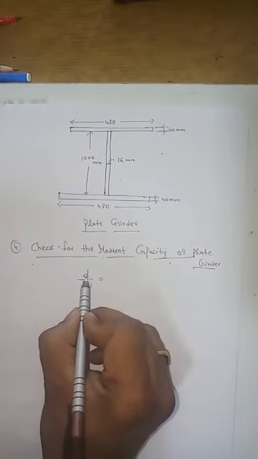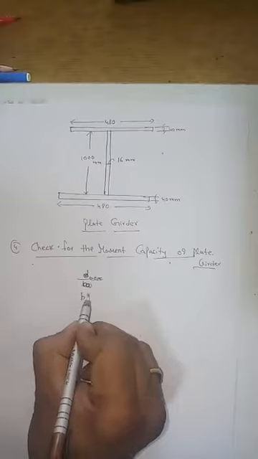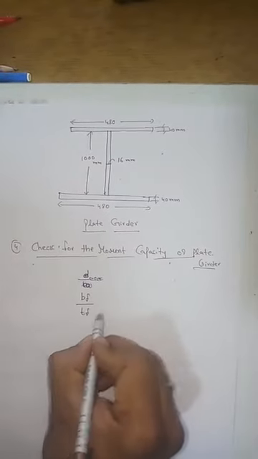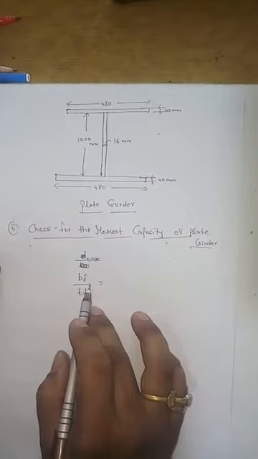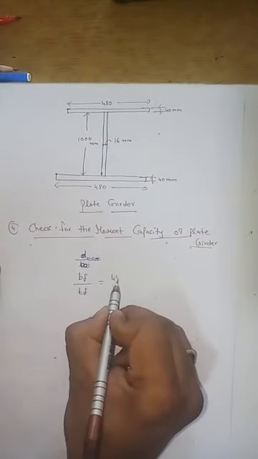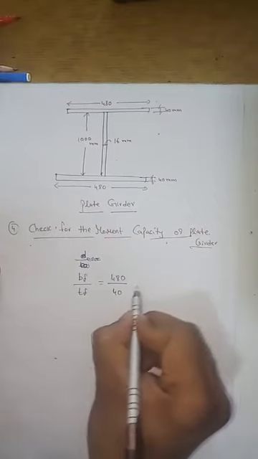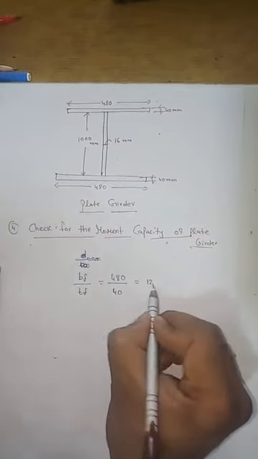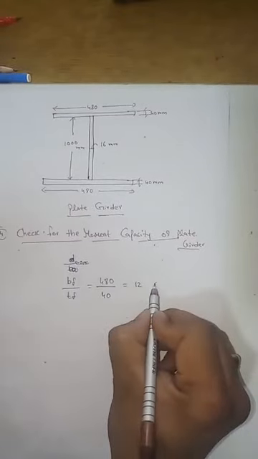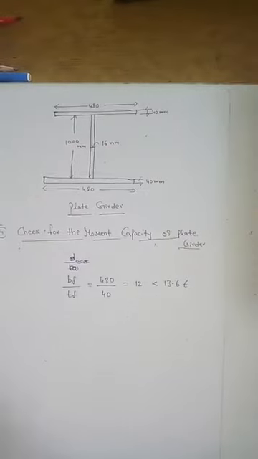It is not B by TW, sorry, it is BF by TF. Let us check BF by TF. What is BF? It is the width of the flange, 480. The thickness of the flange is 40. 480 by 40 is 12. 12 is less than 13.6 epsilon. See the condition.